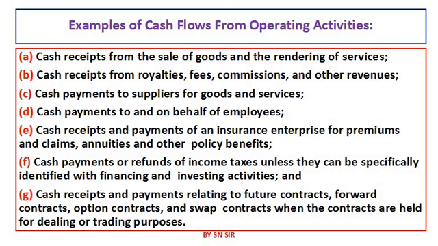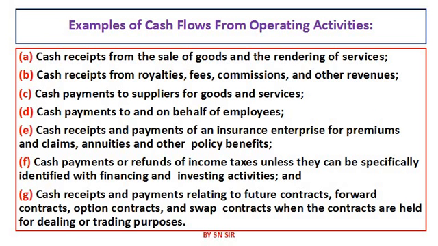Cash receipts and payments of an insurance enterprise for premium, claims, annuities and other policy benefits. If cash is coming, that is called inflow of cash from operating activities. If cash is going out of the company, that is known as cash outflow from operating activities.